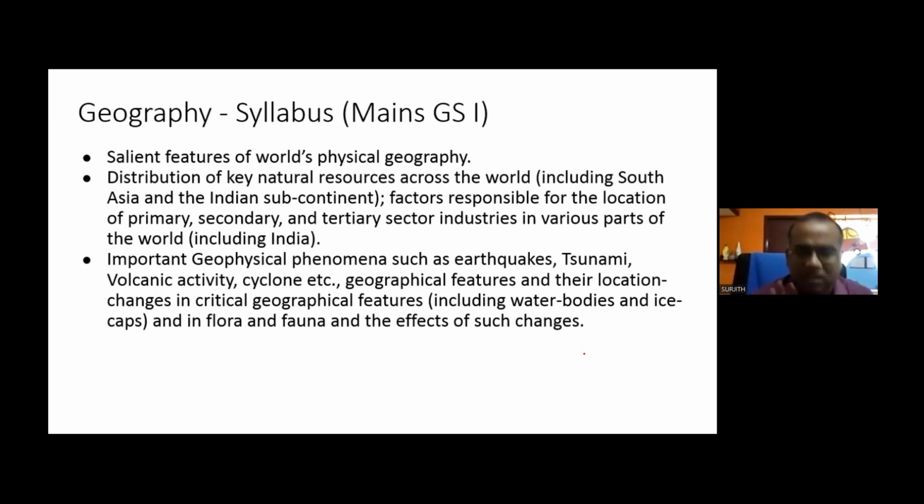That is the main understanding of this question. But the impact you have to study in the lines of vegetation, in the lines of fauna, which is the animal life. So what is the impact of climate change on flora and fauna, and what impact does it have on water bodies and ice caps? This is the way of preparing this particular area: the impact of climate change on these things.